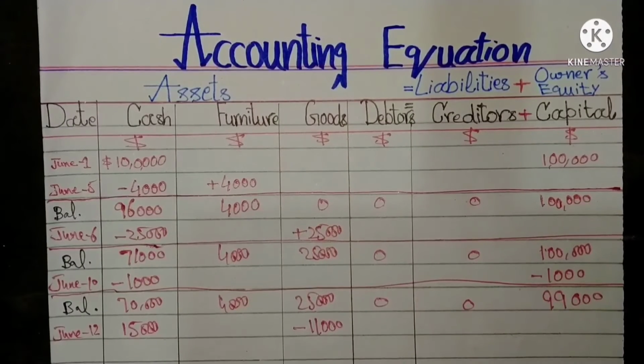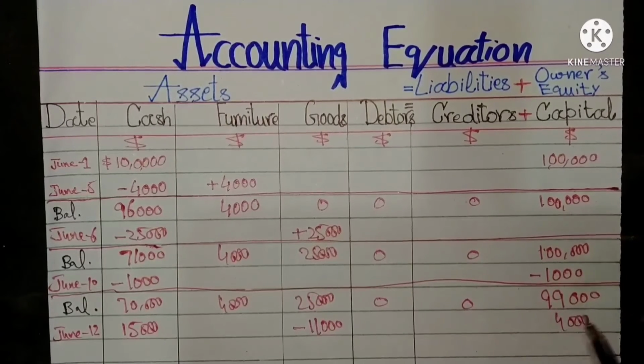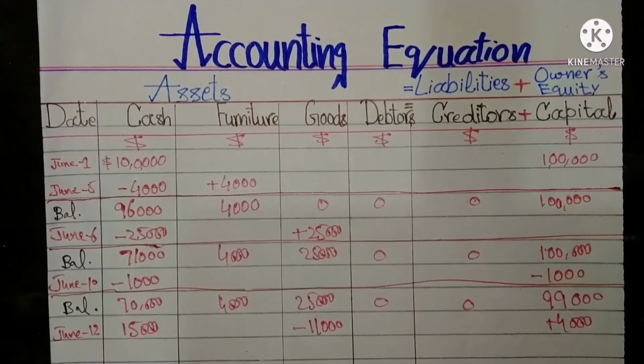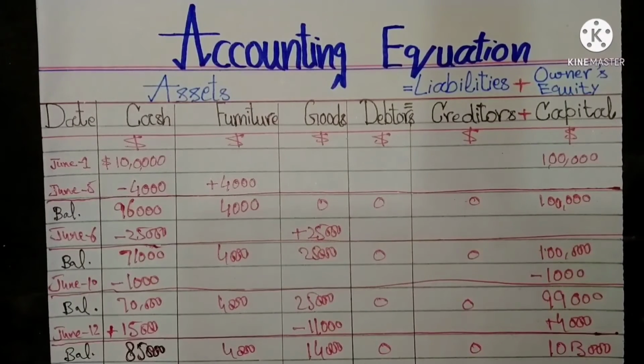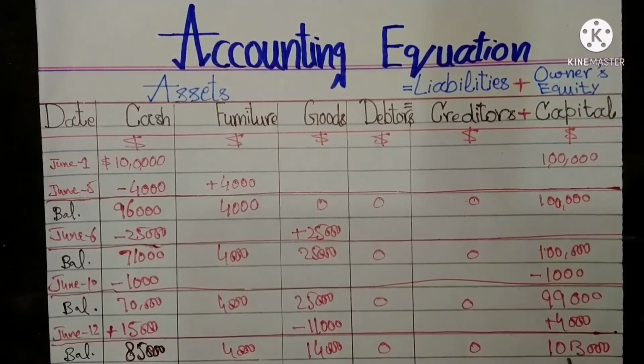The difference of both amounts, $4,000, will be added in capital. After the transaction entries, balances of both sides are equal.